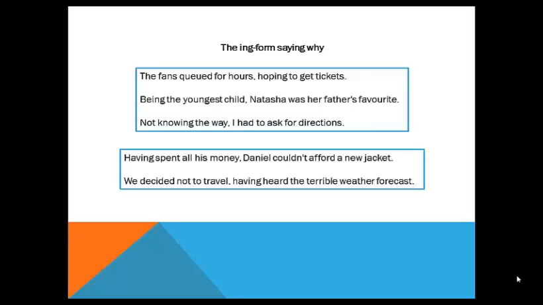It means they queued for hours because they hoped to get tickets. We can also use the perfect ing form to give a reason, like the example.